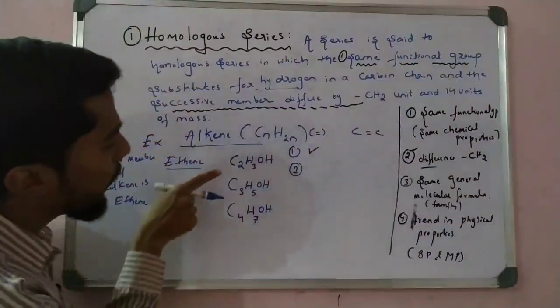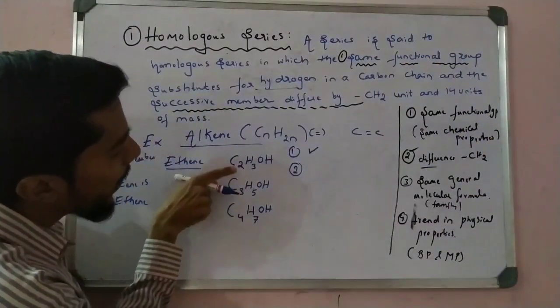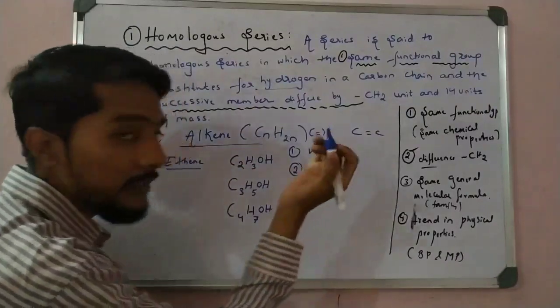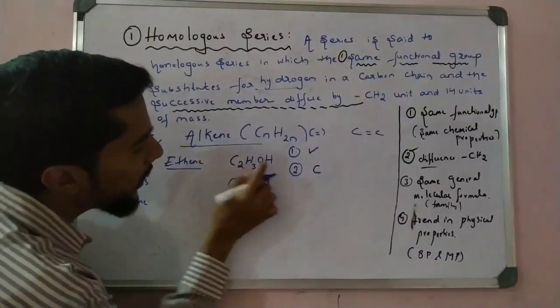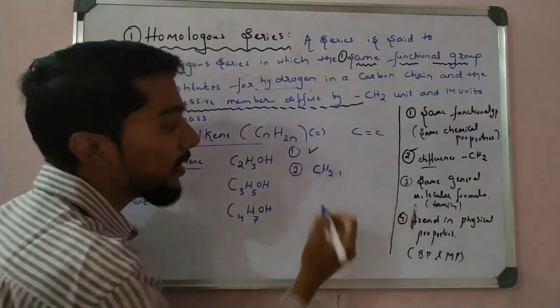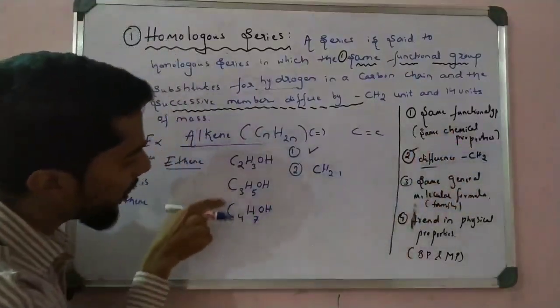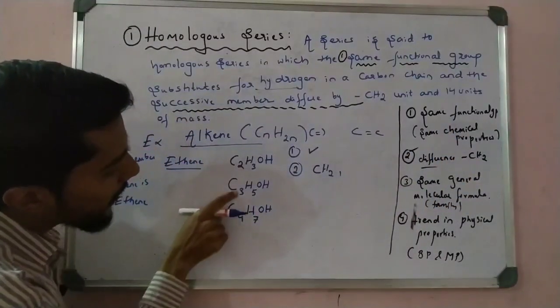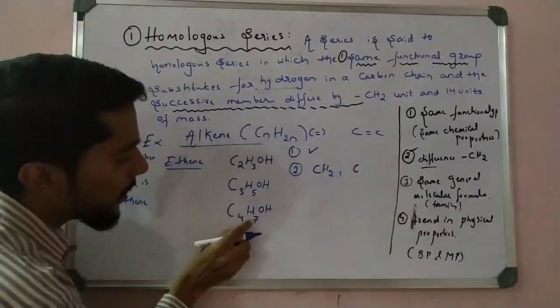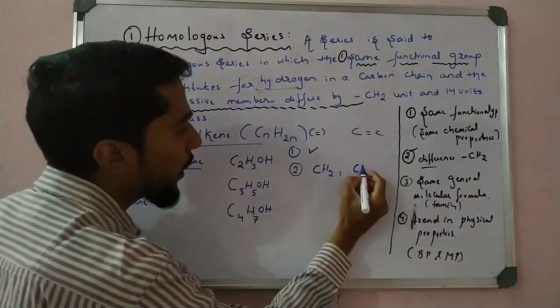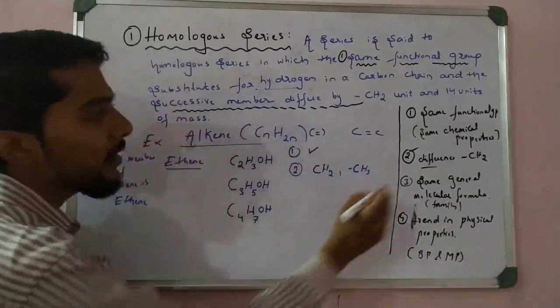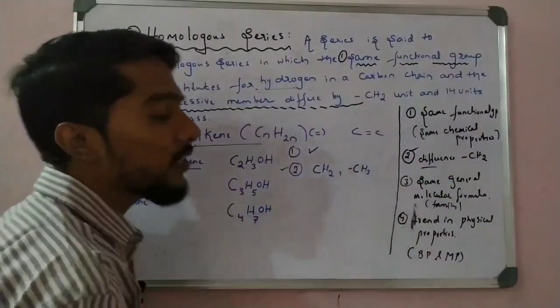Okay, check here. First this one, 3 minus 2 is 1, correct. Then 5 minus 3 is 2. Okay, we get the answer. Correct, the difference is CH2. Again check here also, 4 minus 3 is 1. Then 7 minus 5 is 2. So we observe that the successive difference is also CH2. So this condition is also satisfied.